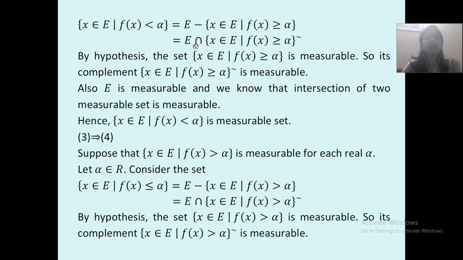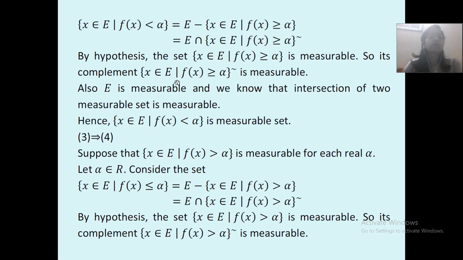Hence, it can be written as E intersection the complement of the set of x belonging to E such that f of x is greater than or equal to alpha. Now, by hypothesis, the set of x belonging to E with f of x greater than or equal to alpha is measurable. Hence, we can say that its complement is also measurable.